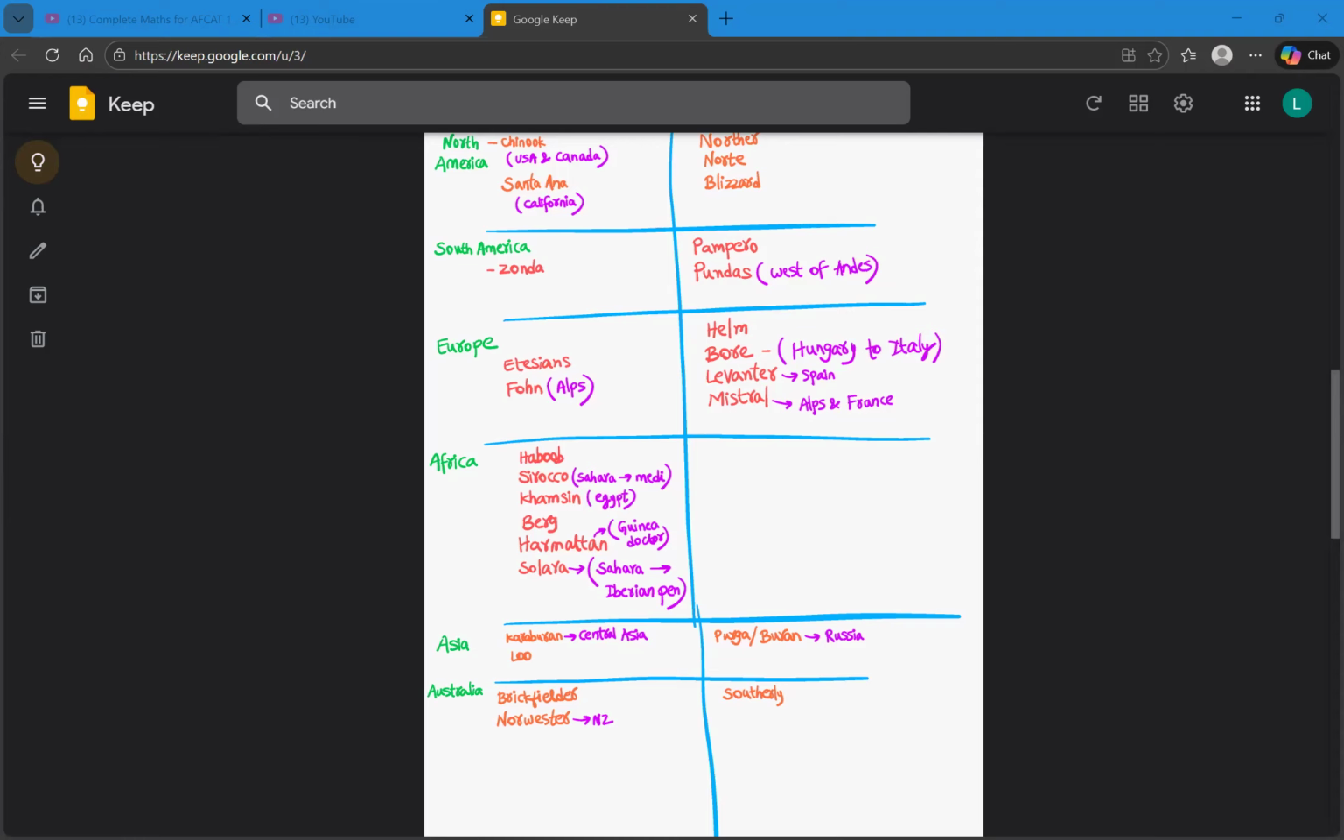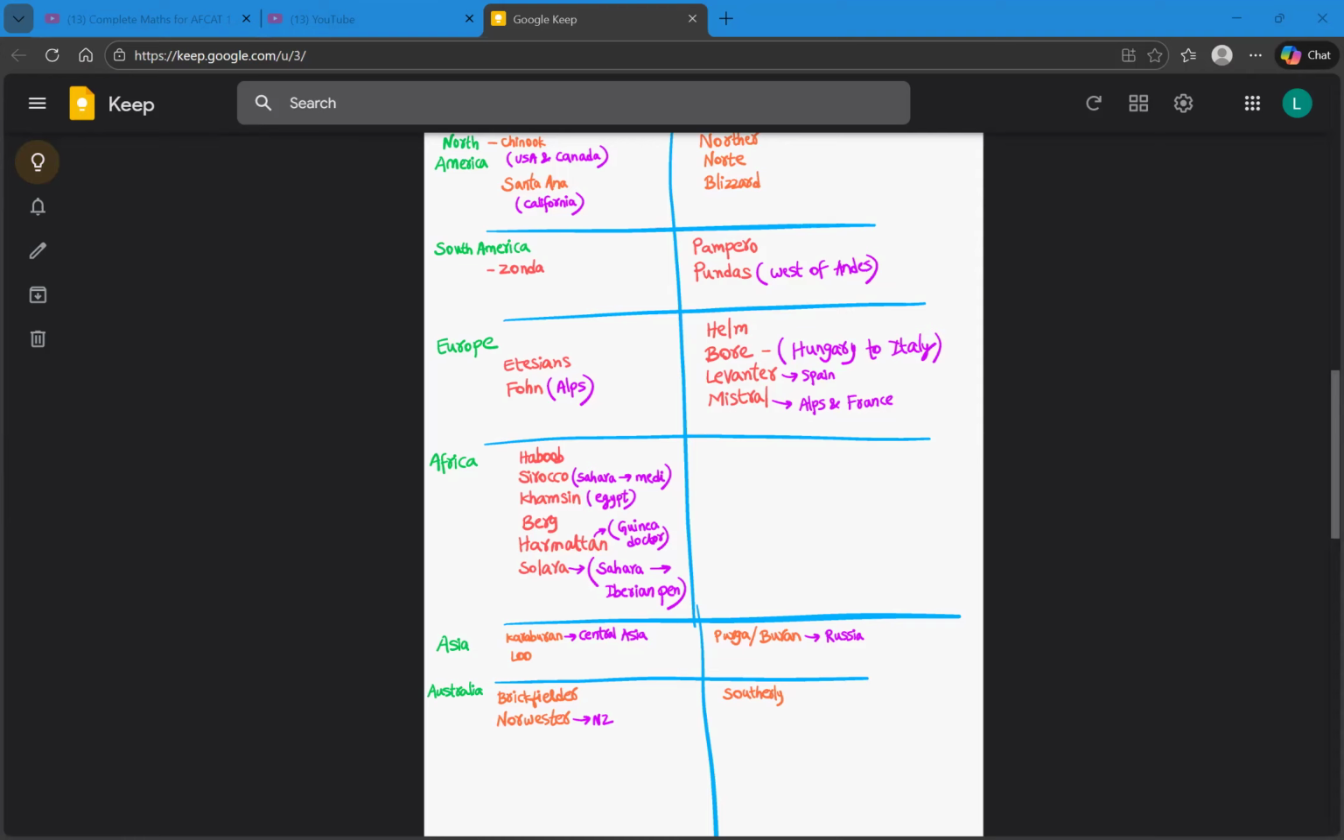And in Asia, the warm winds are Karaburan. So what is the first one? Karaburan. What is Karaburan? It is a warm wind. Where is it prevalent? It is prevalent over Central Asia. And also the next one is Lu. So Lu is also a warm wind and its impact is sometimes seen in the northern parts of India also.